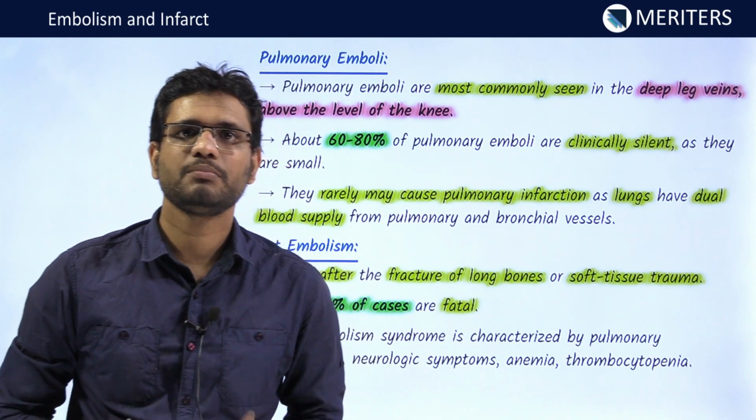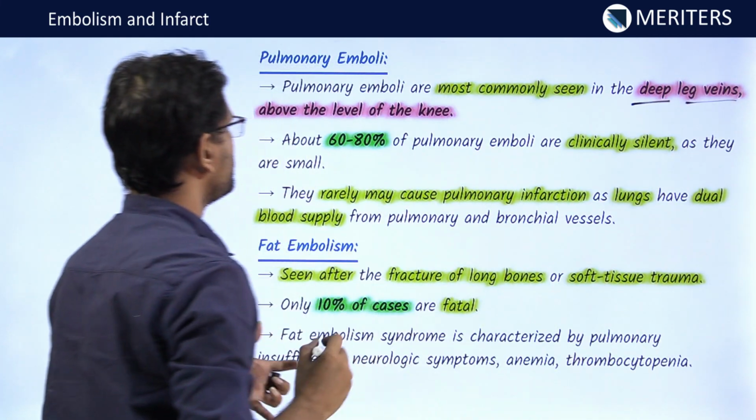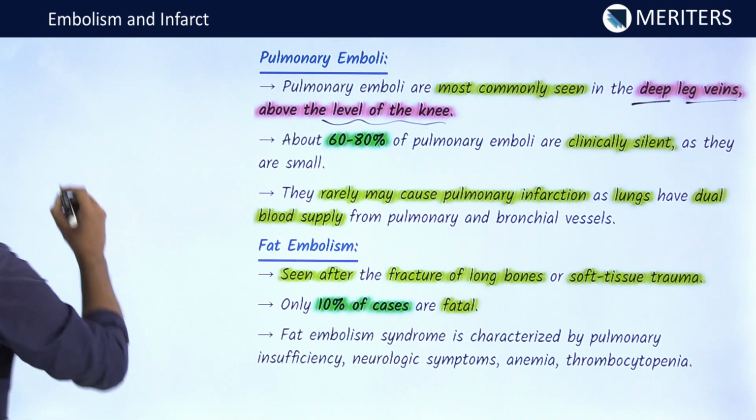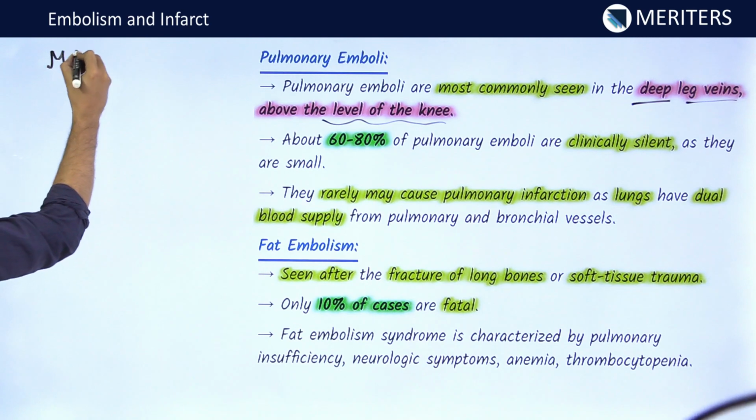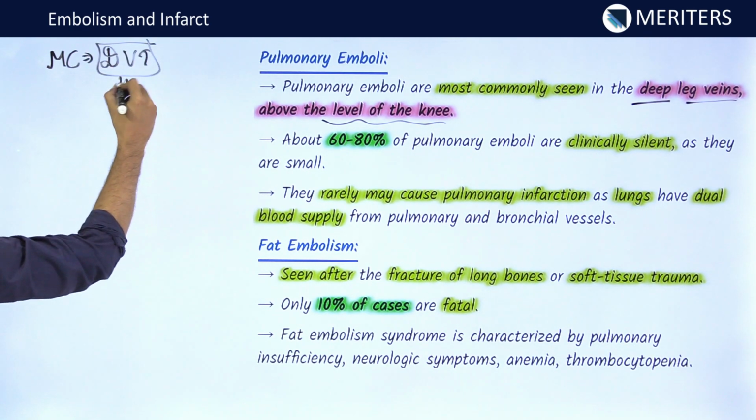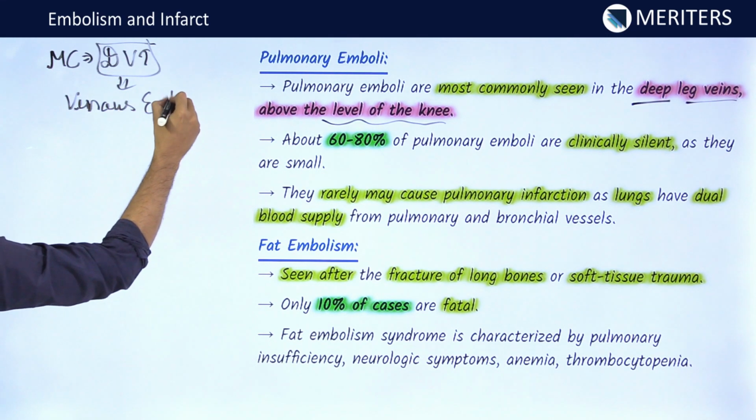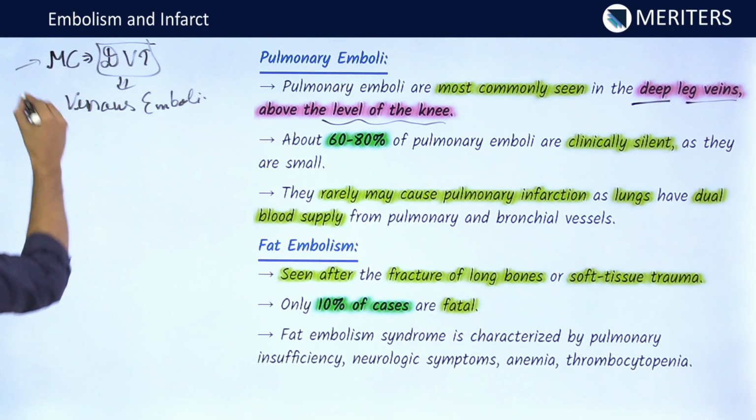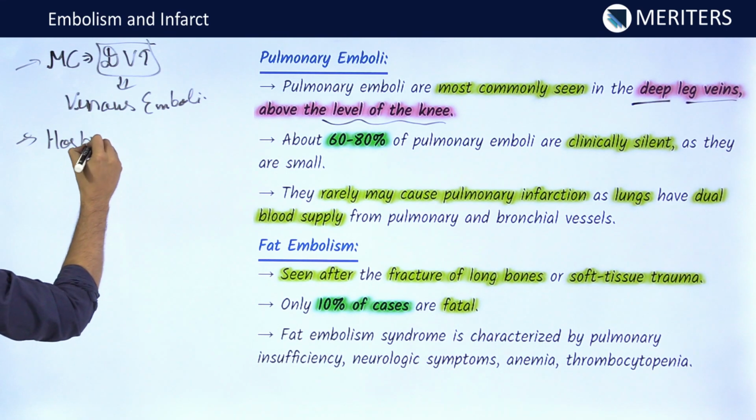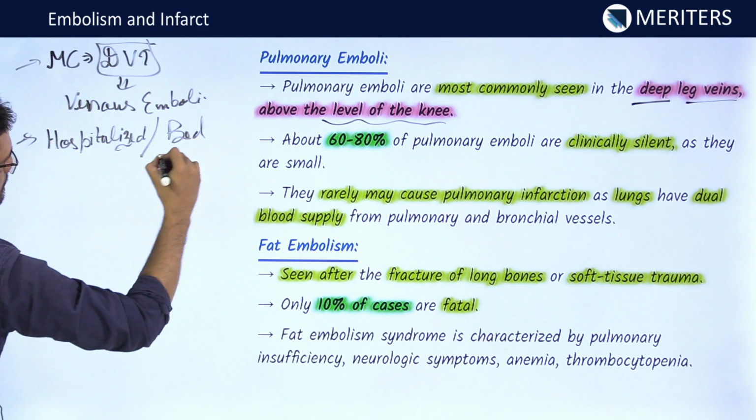Pulmonary embolism. Now this pulmonary embolism is most commonly seen from deep leg veins, and these are seen above the level of the knee. If I discuss pulmonary embolism itself, most commonly these arise from DVT, deep vein thrombosis, which is basically a venous emboli coming and lodging, right? Now this type of embolism is most commonly seen in hospitalized patients and bedridden patients.